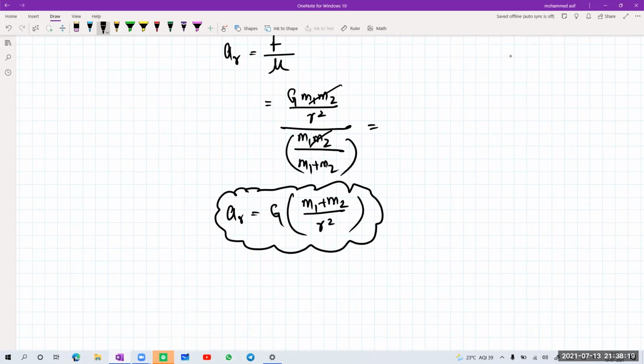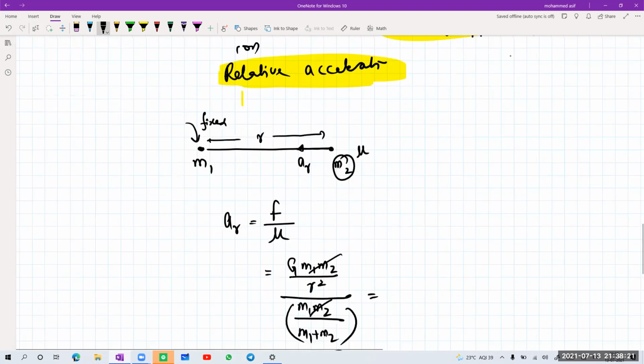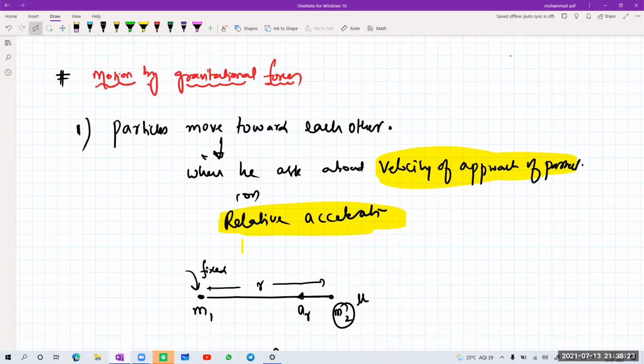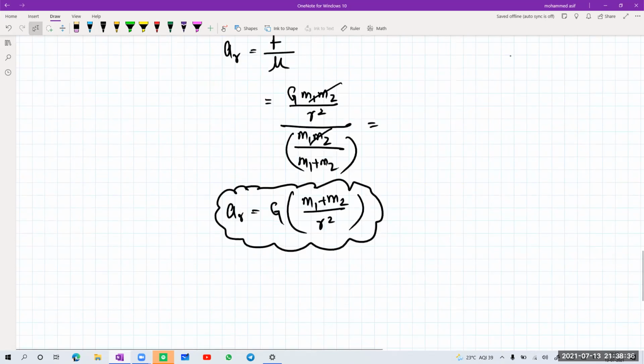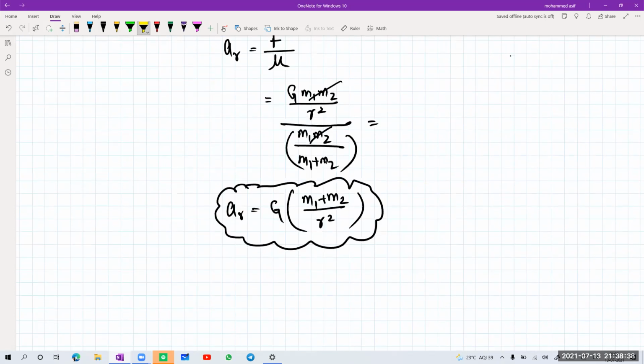Very important. When two particles are moving towards each other, there are two famous questions that will be asked. For the JEE, they may ask about the velocity of approach, or about the relative acceleration. If asked about relative acceleration, the direct formula is AR equals G into M1 plus M2 divided by R square.